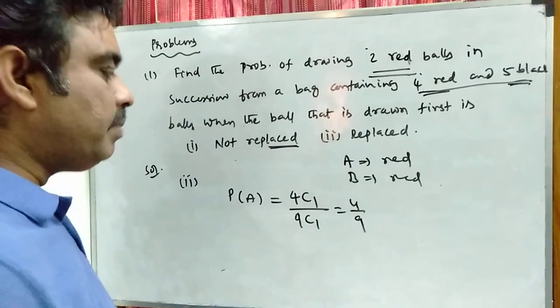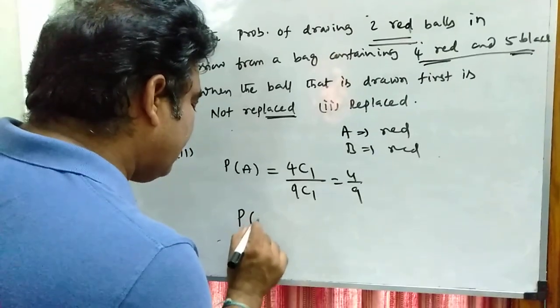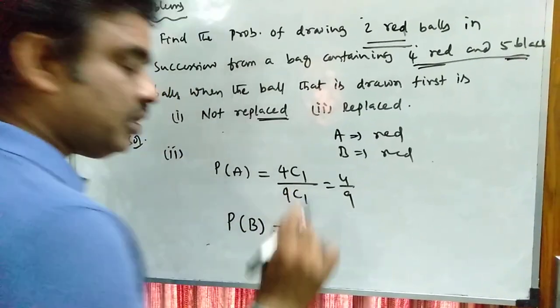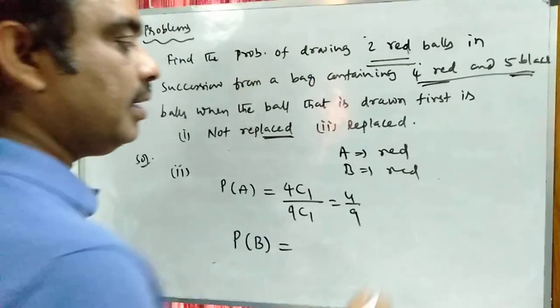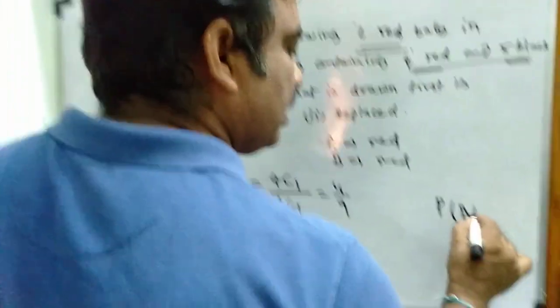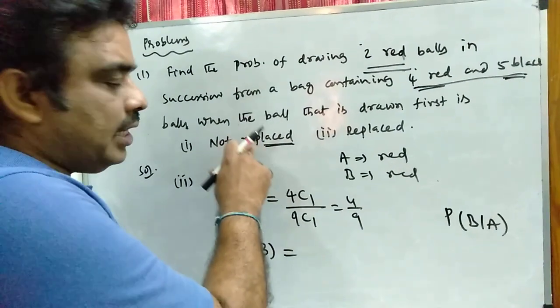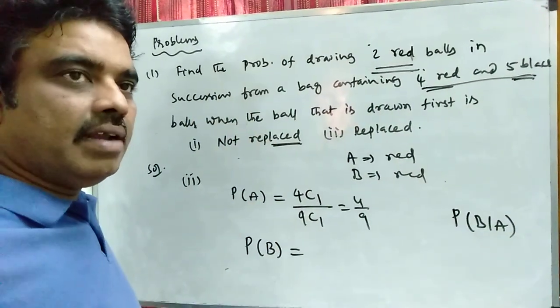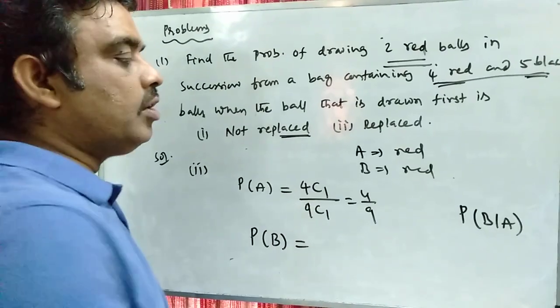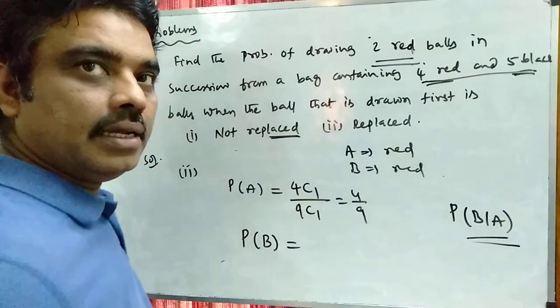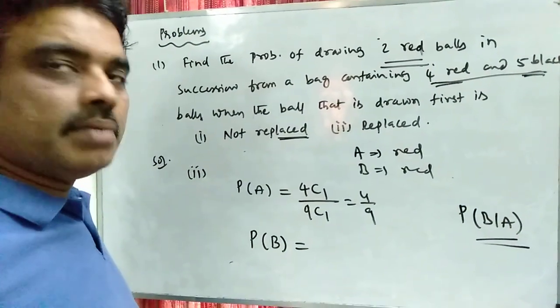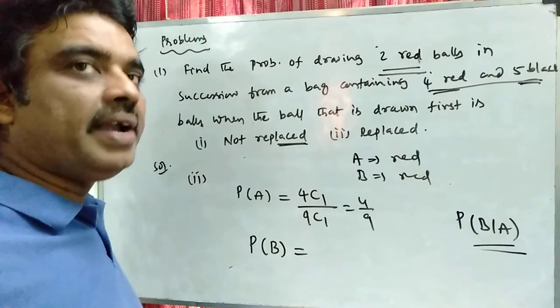So that means the event becomes unconditional. You need to calculate only P of B. Previously we calculated P of B given A, because the ball was not replaced and the second event depended on the first event, so it became conditional probability. Here the conditions become unconditional. The events become independent events.